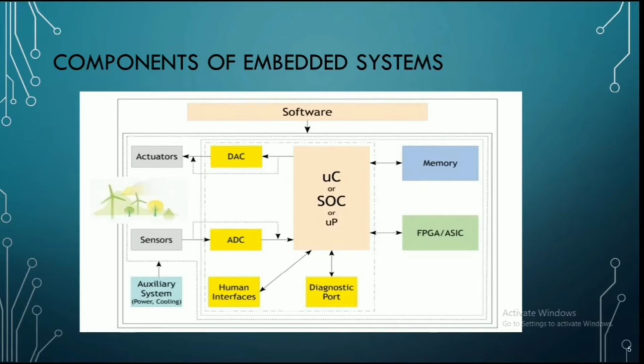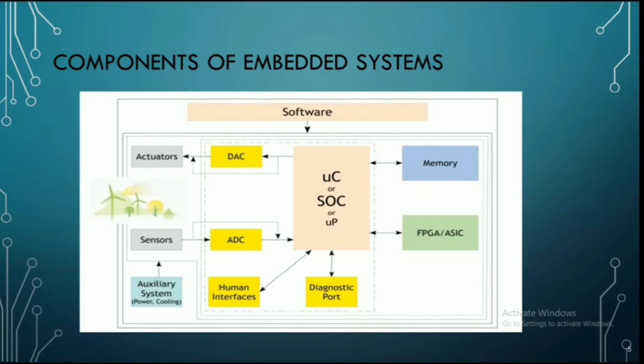The next main part is the software. Embedded system software can be described as specialized program tools in embedded devices that facilitate the functioning of the machine. The software manages various hardware devices and the system.